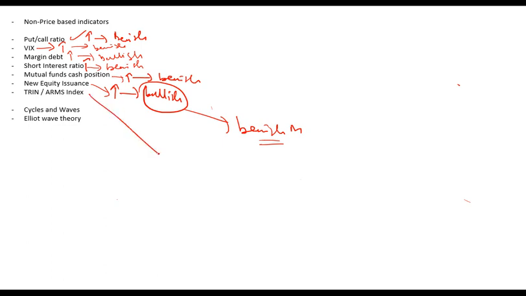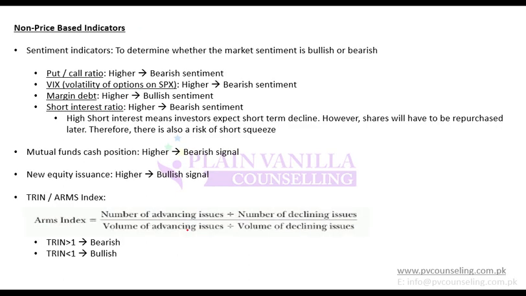Then the TRIN, or Arms Index. The Arms Index is basically a ratio of the number of advancing issues divided by the number of declining issues, divided by the volume of advancing issues divided by the volume of declining issues. How do you calculate it? Advancing means going up, declining means going down.